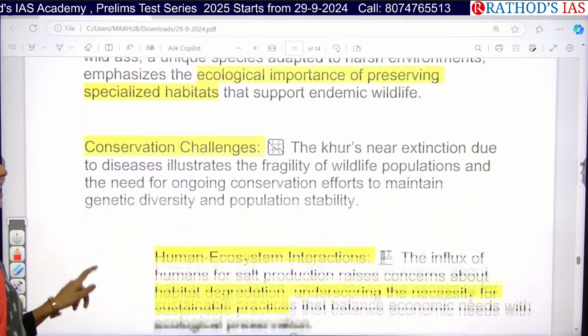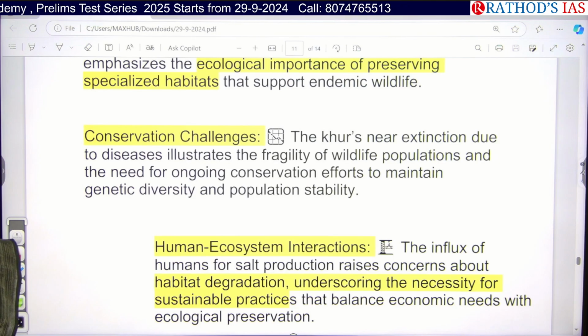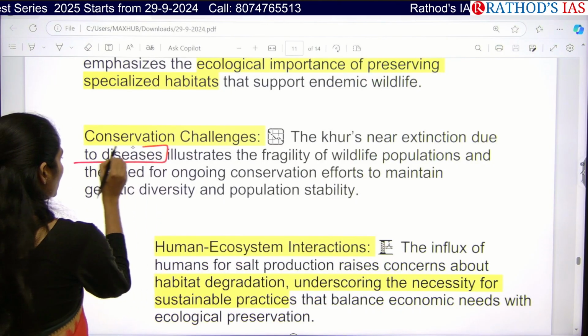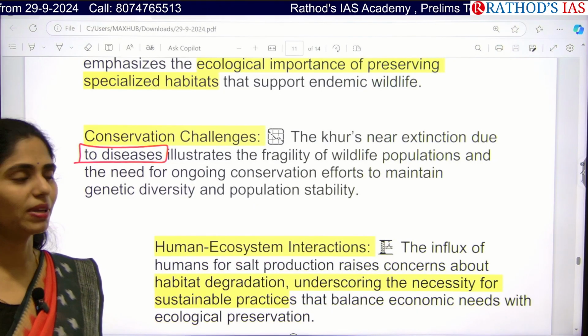And if you see conservation challenges, here the Kur, or Indian wild ass, are on the verge of near extinction because of disease. So we have to understand which organism causes the disease, and we need to focus on effective treatment so that we can conserve these animals to some extent.